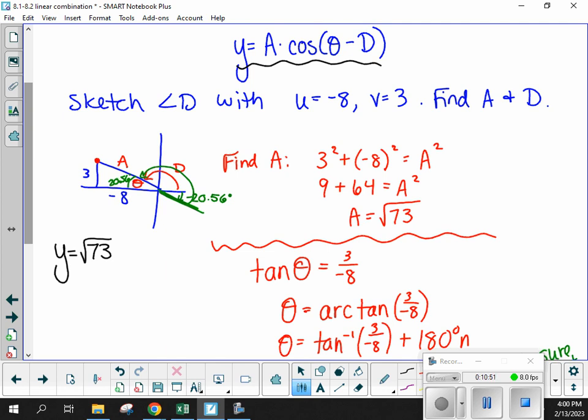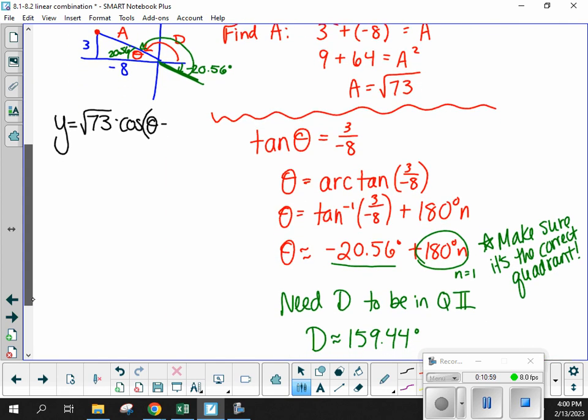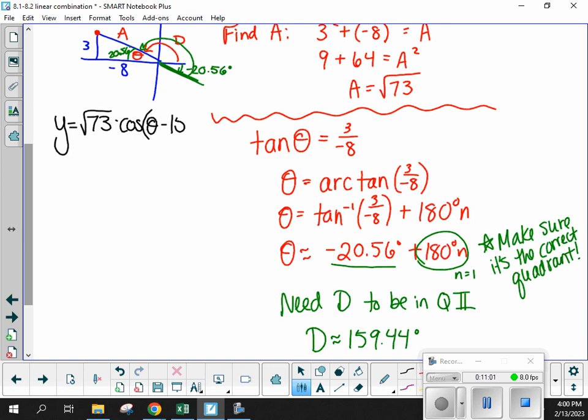So square root of 73 cosine of theta minus, and then the angle, 159.44 degrees. Final answer.